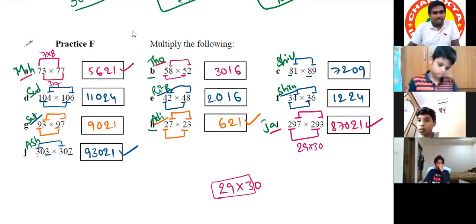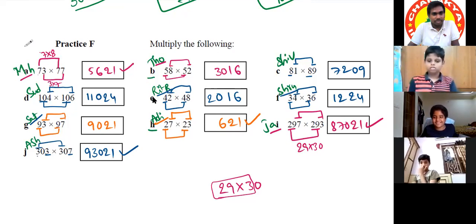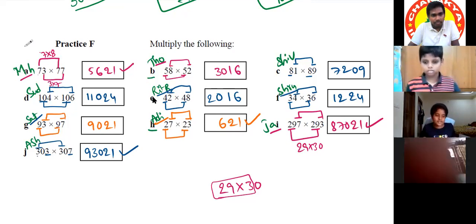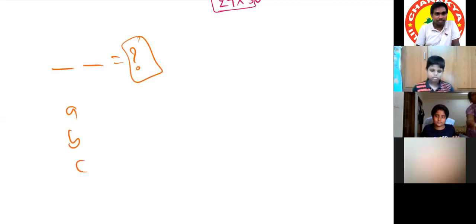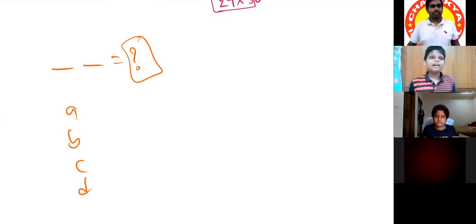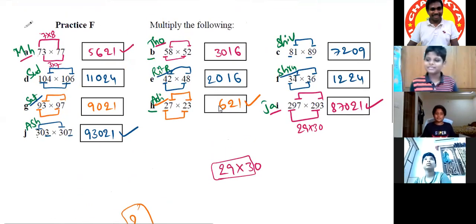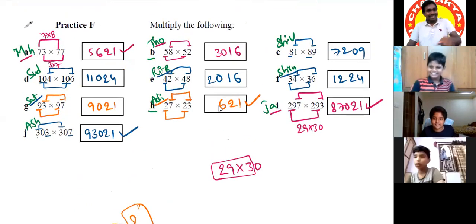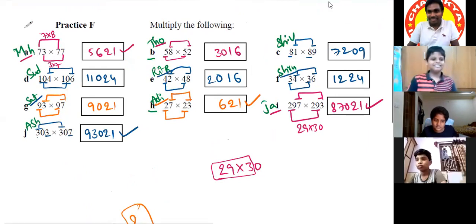Any doubts? Anyone? No. Sir, shall we leave? Sir, tomorrow's exam, which format will they give us, sir? Will they ask sutras? No, I will not ask any sutras. I'll just give a question, and there will be a question mark. You need to fill that question mark with any one option A, B, C, D. Sir, can you also ask questions like, in this question, one number is 28, so what will be the other number? That means, will we be asked what method to use in the later exams? Okay. Yes, sir.